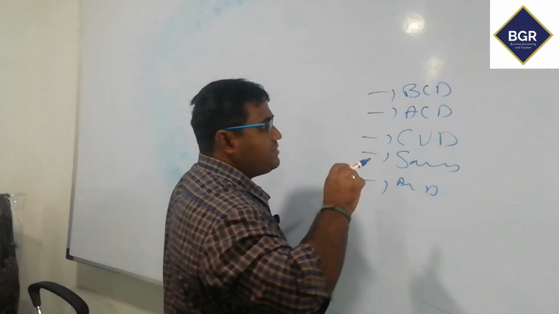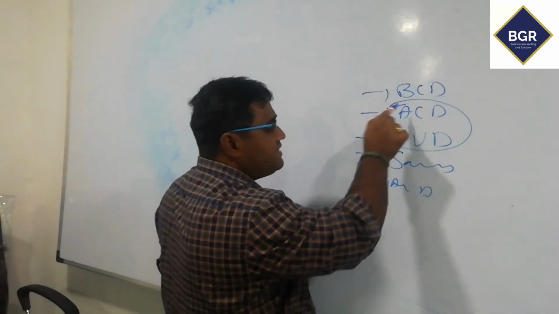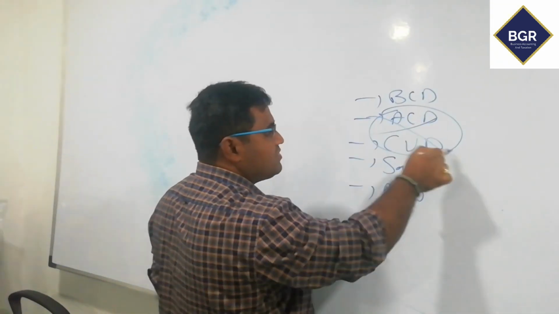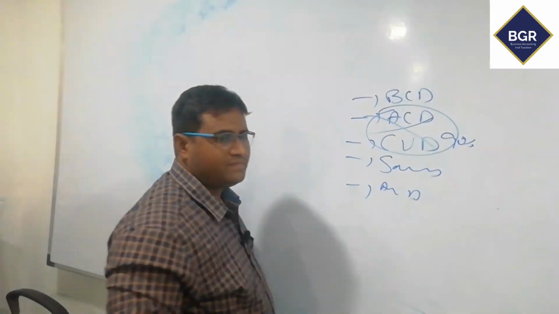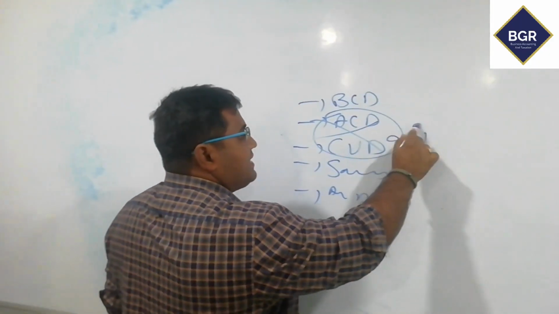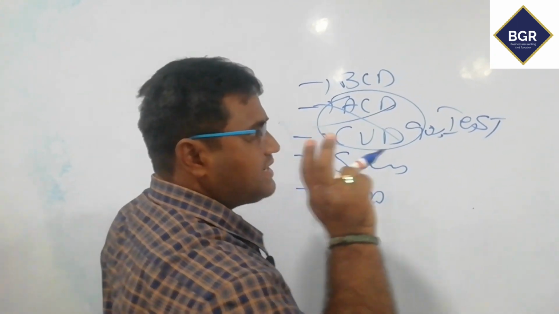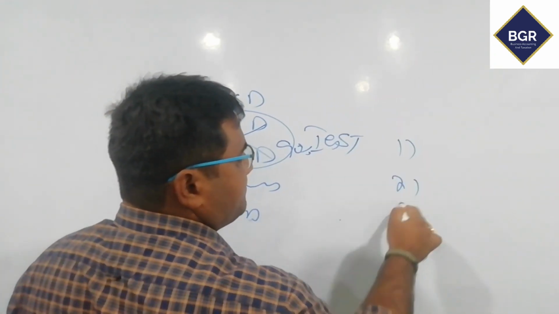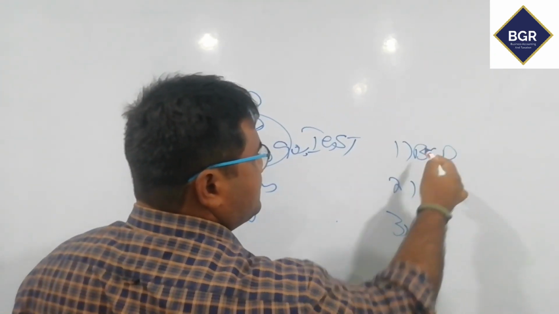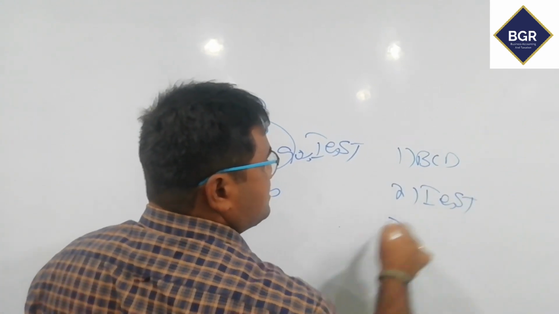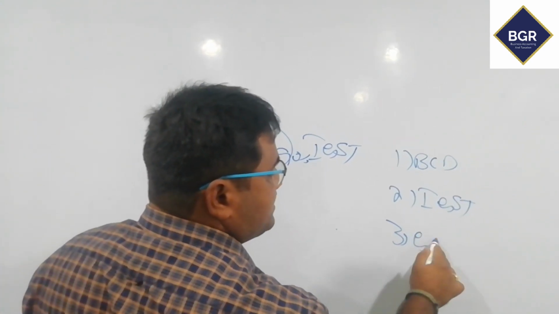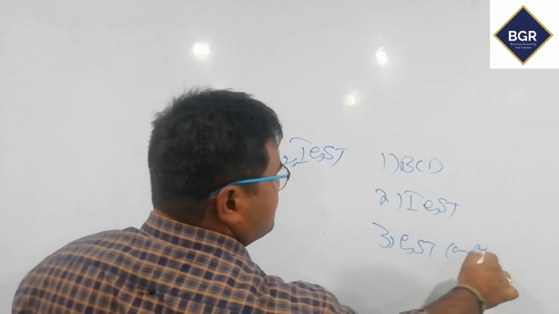After GST came into effect, ACD and CVD are almost removed, 90% removed. In that place IGST came. So now you can assume that only three types of customs duties are there, majorly: BCD, IGST, and GST compensation cess.